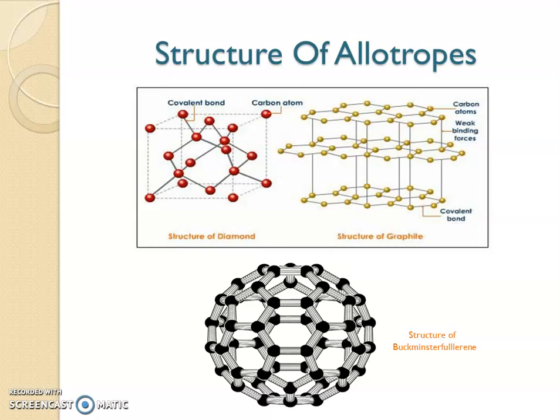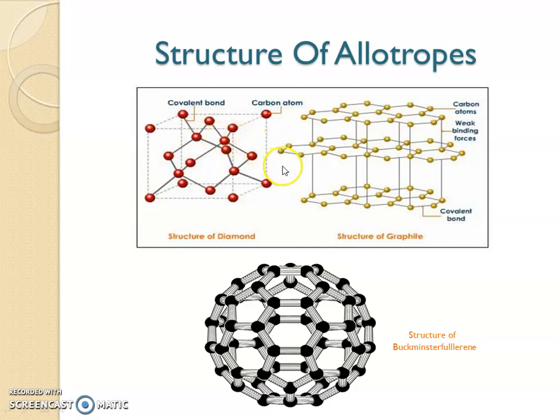Now we are going to focus on the structure of diamond and graphite. First let's see diamond. Let's consider a carbon atom present in diamond. We can see that a carbon atom in diamond is combined with four other carbon atoms around it. That is, it is covalently bonded with four other carbon atoms. We know covalent bond means sharing of electrons, so a carbon shares its four electrons with four other atoms in the case of diamond.